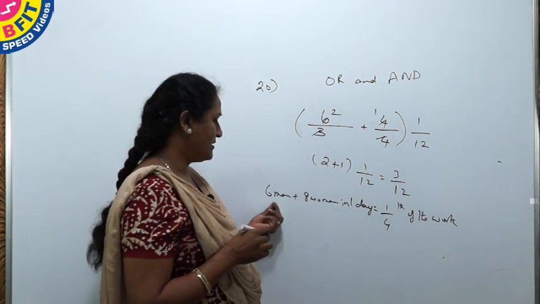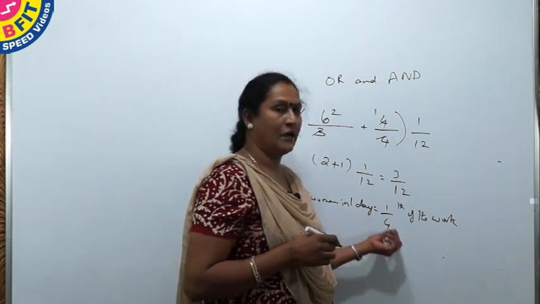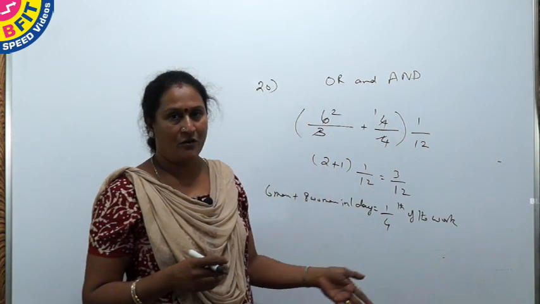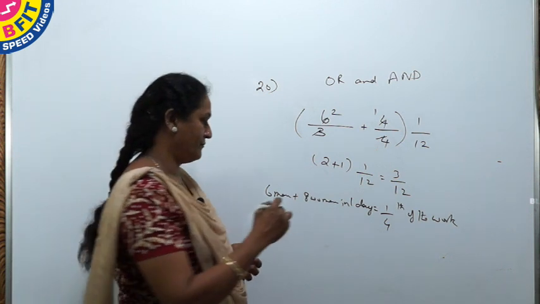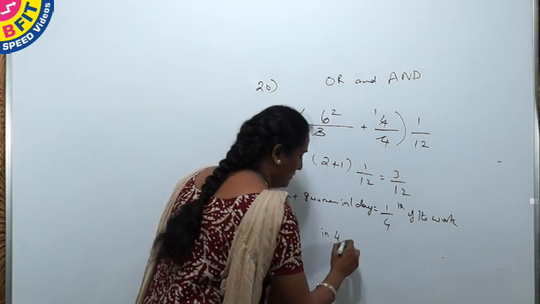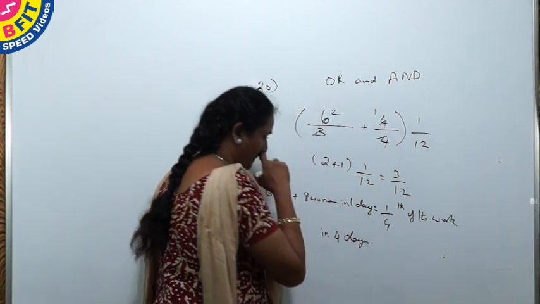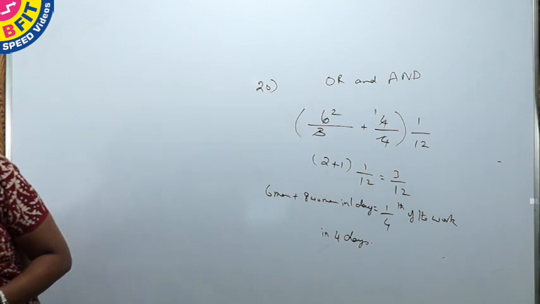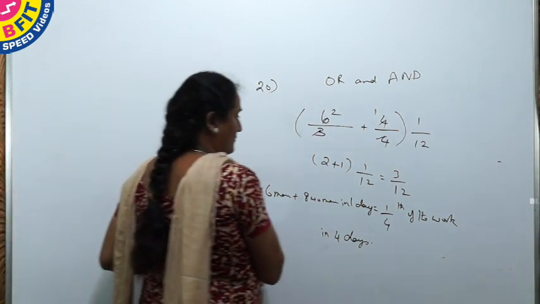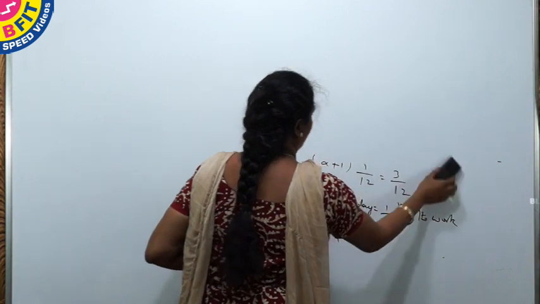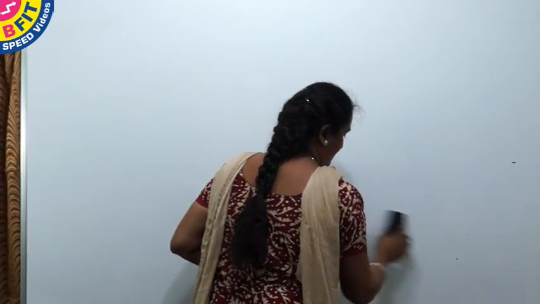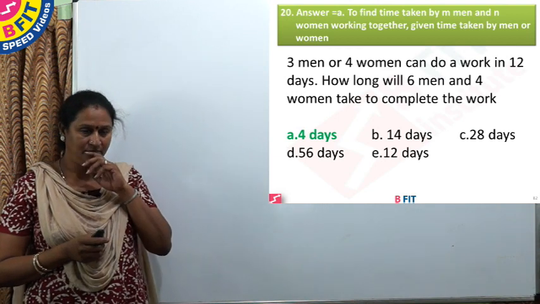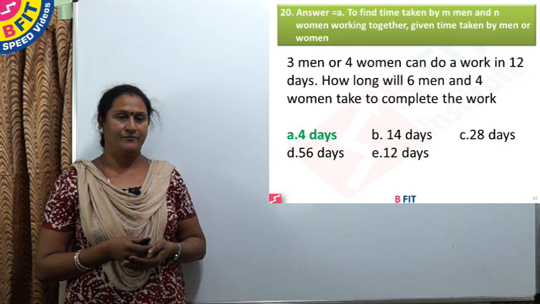To do the whole work they need the reciprocal of this, which is 4 days. So they can do the work in 4 days. And the answer for question number 20 is option A, 4 days.